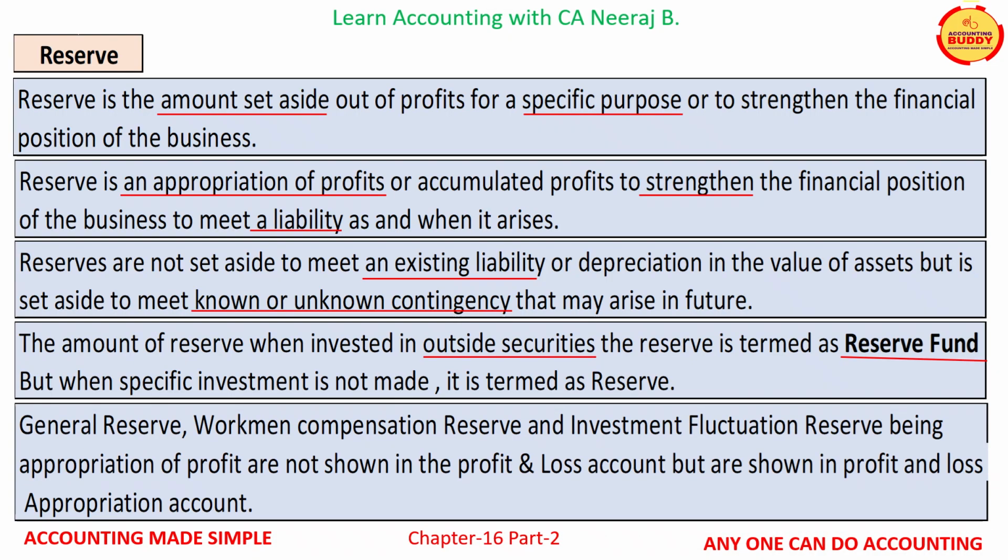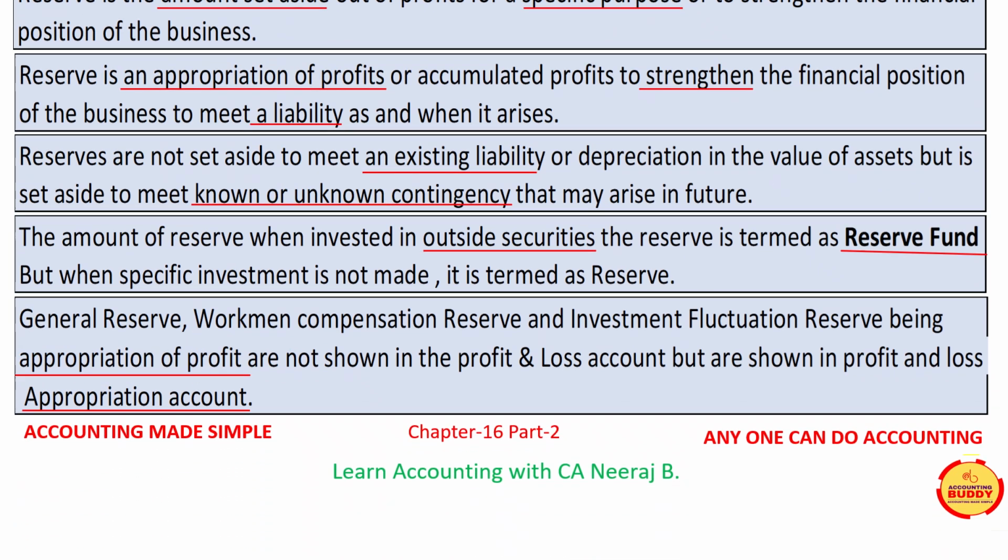General reserve, workman compensation reserve, and investment fluctuation reserve, being appropriation of profit, are not shown in the profit and loss account but are shown in the profit and loss appropriation account.